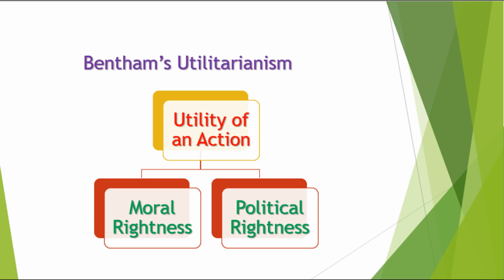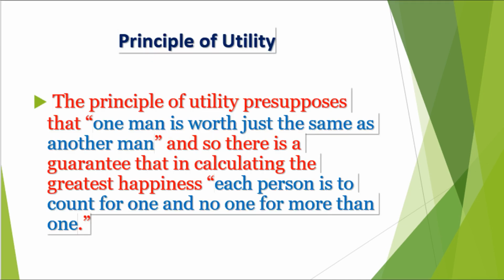His principle of utility counts every individual. One man is worth just the same as another man. This is his principle of utility. And so there is a guarantee that in calculating the greatest happiness, each person is to count for one and no one for more than one.